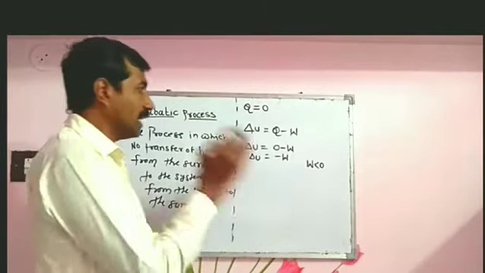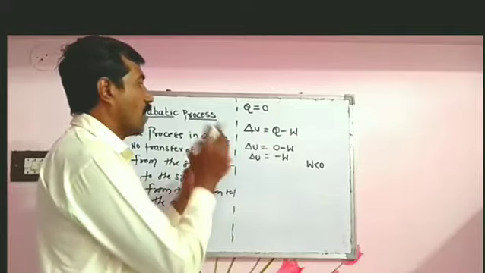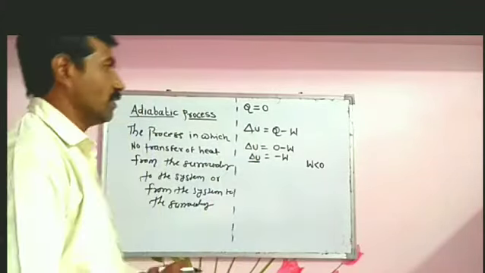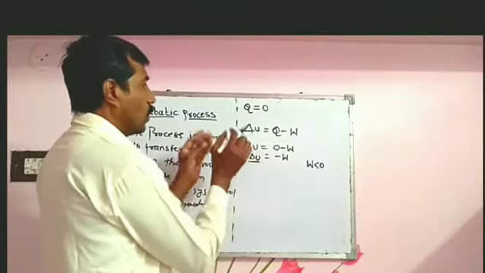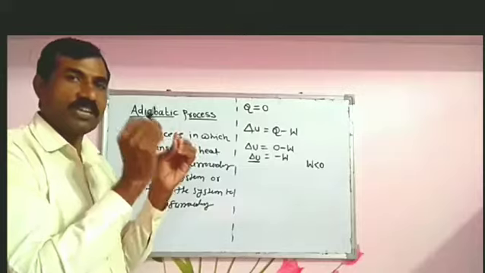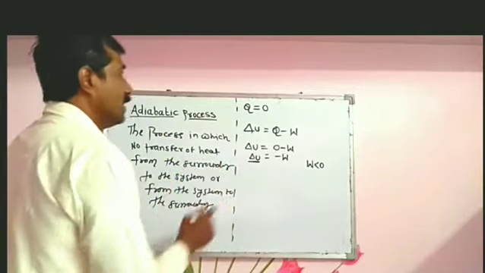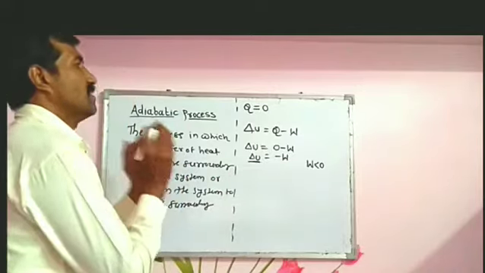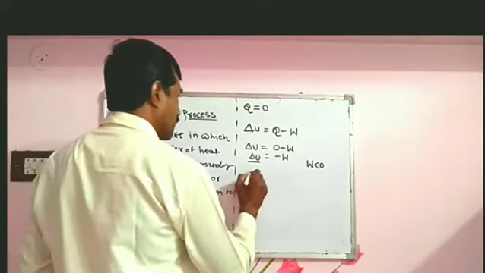That is, the total energy is utilized in the form of change in internal energy. Total energy is utilized in the form of only the changes in internal energy. So, what is the picture of this adiabatic process?